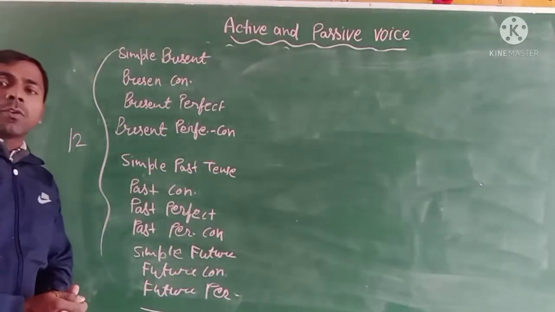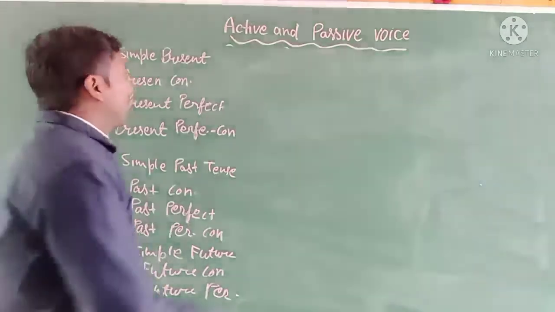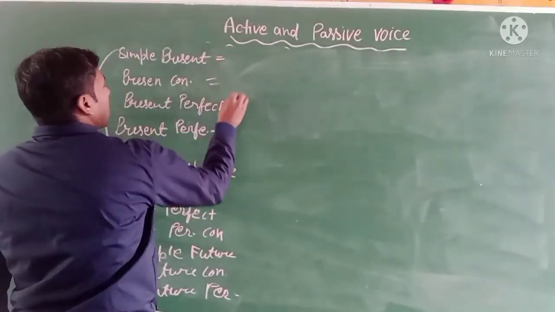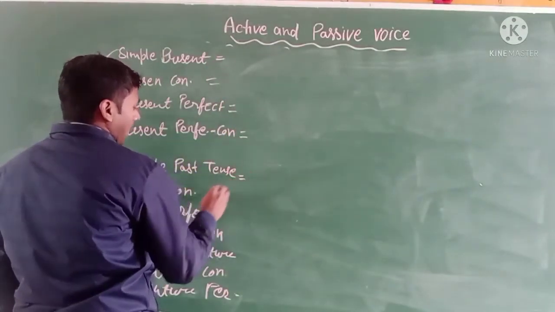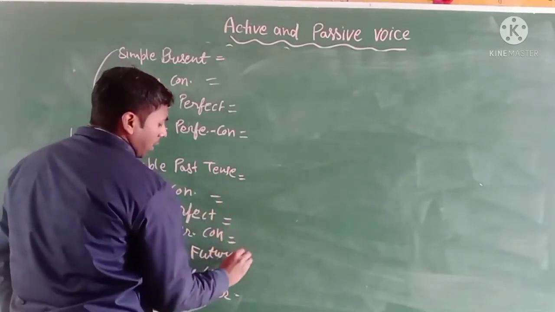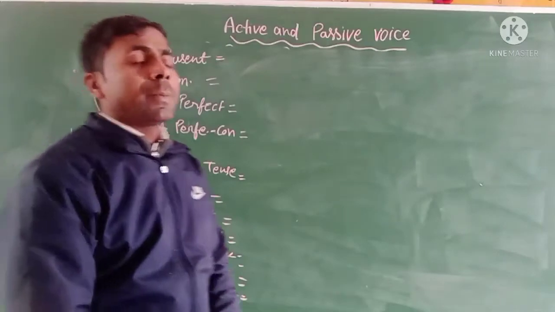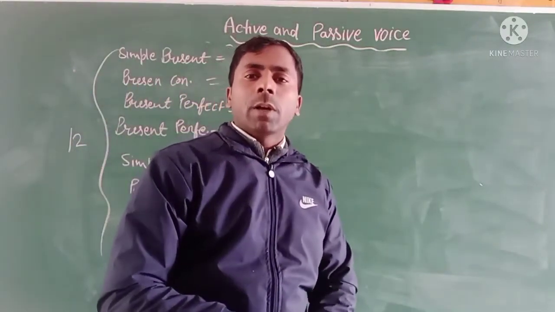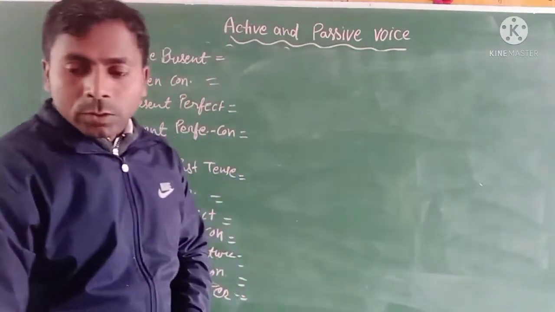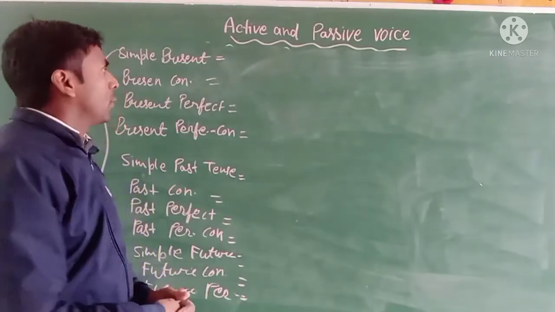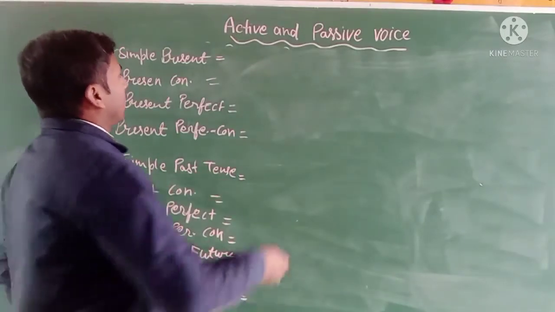I think everyone knows very well about the rules. Okay, so take an example and change active voice into passive voice, and know how it will be changed. So first you have to take an example.